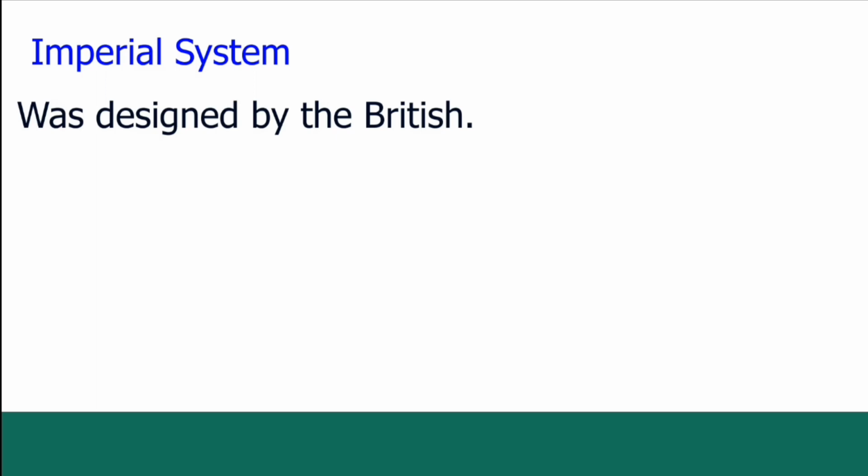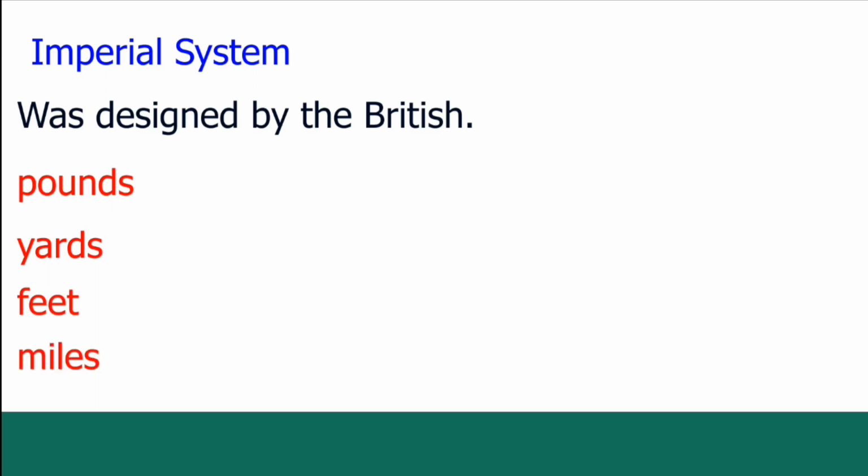Under the Imperial System, the units they use, for example, are pounds, yards, feet, and miles. So these are examples of some of the units that you find being used in the Imperial System. For example, if you land in the United States of America, you discover that they'll measure the mass of your luggage using pounds. The United States is an example of a country that uses the Imperial System.